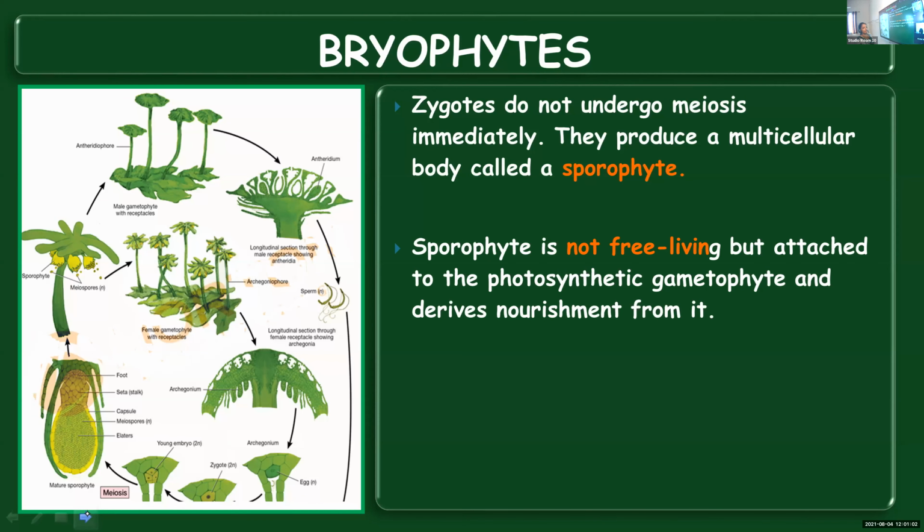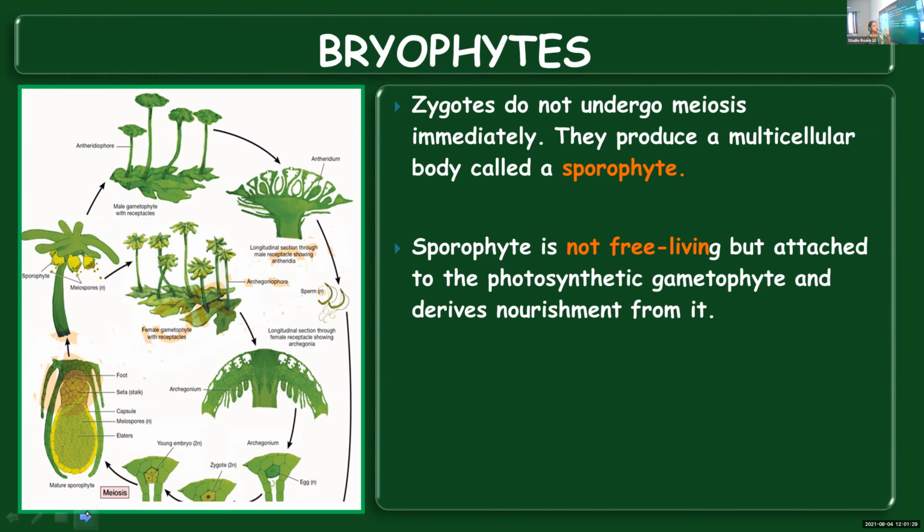It's not free living. Important to note, it's not free living, which means it will remain attached to the gametophyte. It's attached to the photosynthetic gametophyte. Gametophyte is green in color. It can carry out photosynthesis and prepare food. And I told you, in some cases, the gametophyte and sporophyte will be attached. In some cases, both will be independent.